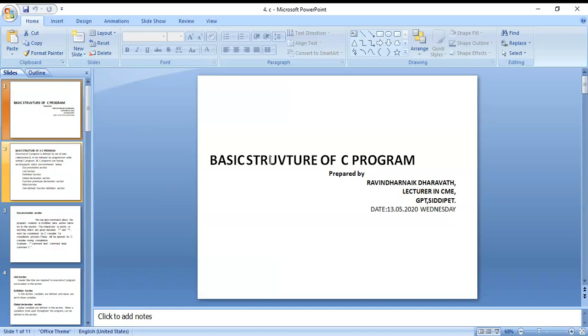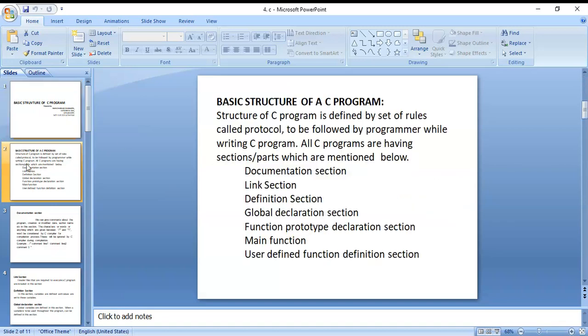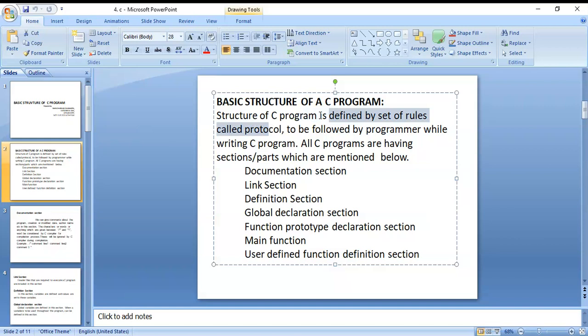Okay. Today's class is the basic structure of the C programming. The structure of a C program is defined by a set of rules, called protocols, to be followed by the programmer while writing a C program. All C programs have sections or parts, which are mentioned below.